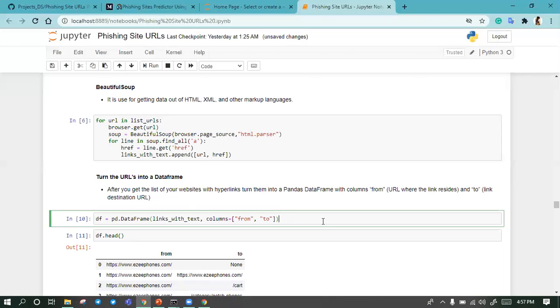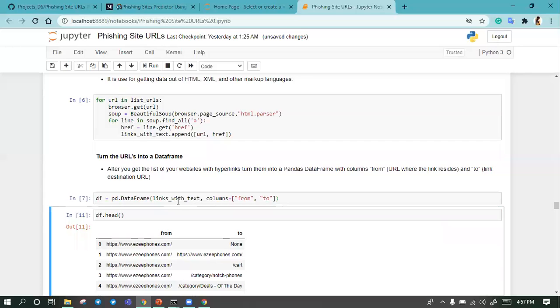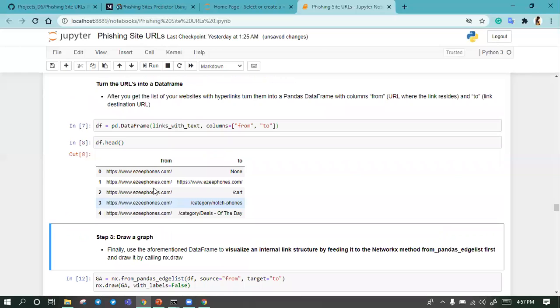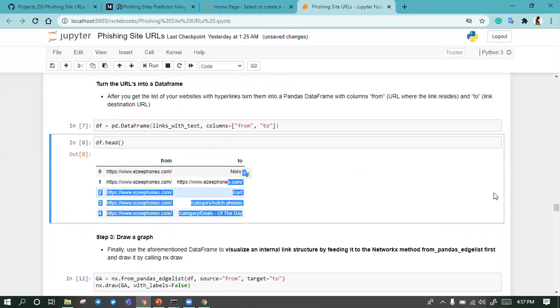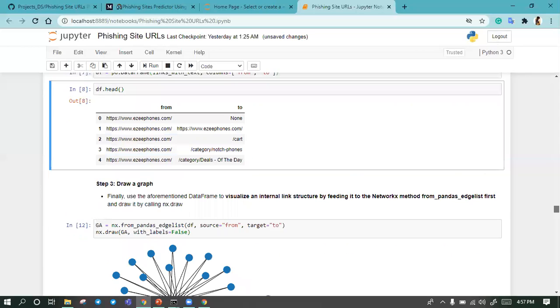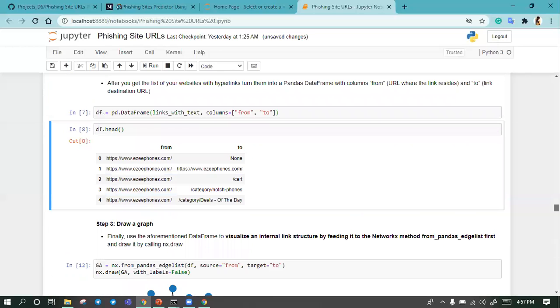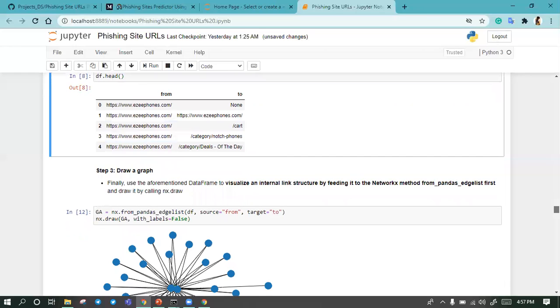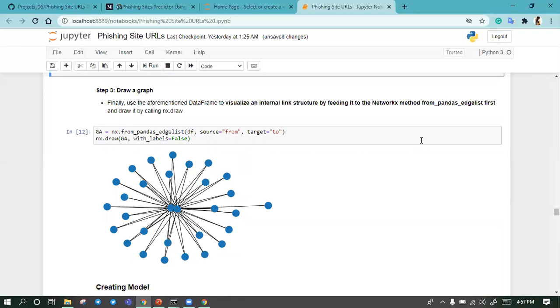We create a data frame of these links, so it will give two links. First is what we passed to this, and second is what we are getting from this link. These are all hidden redirected links which hackers use to redirect users to their server. I guess this is typical maybe, but this is very interesting for me.